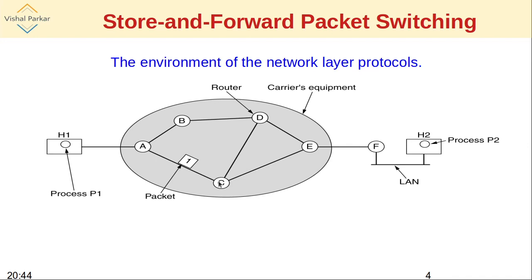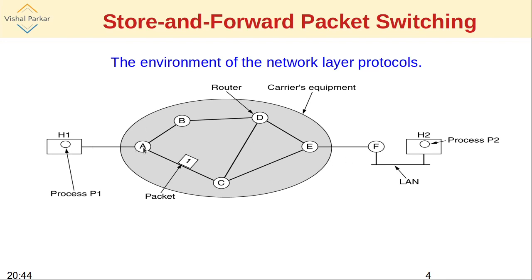Once it is sure that the packet is completely received intact, it will be sent on to E. In this way, the packets will be transferred to E, then to F, and then to H2. The same thing happens with the rest of the packets. Packet number 2, packet number 3 will be transferred. Eventually, the last packet will come and that will be transferred.